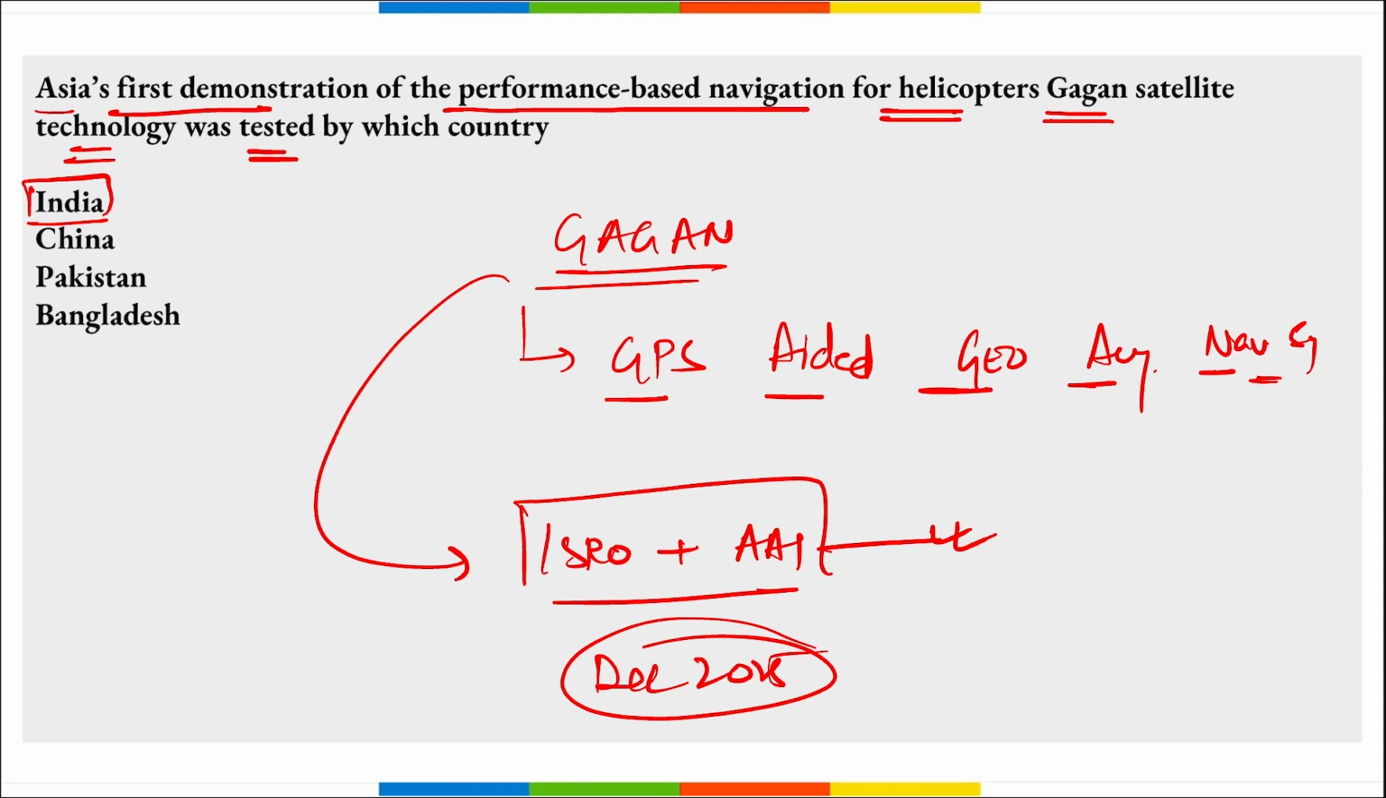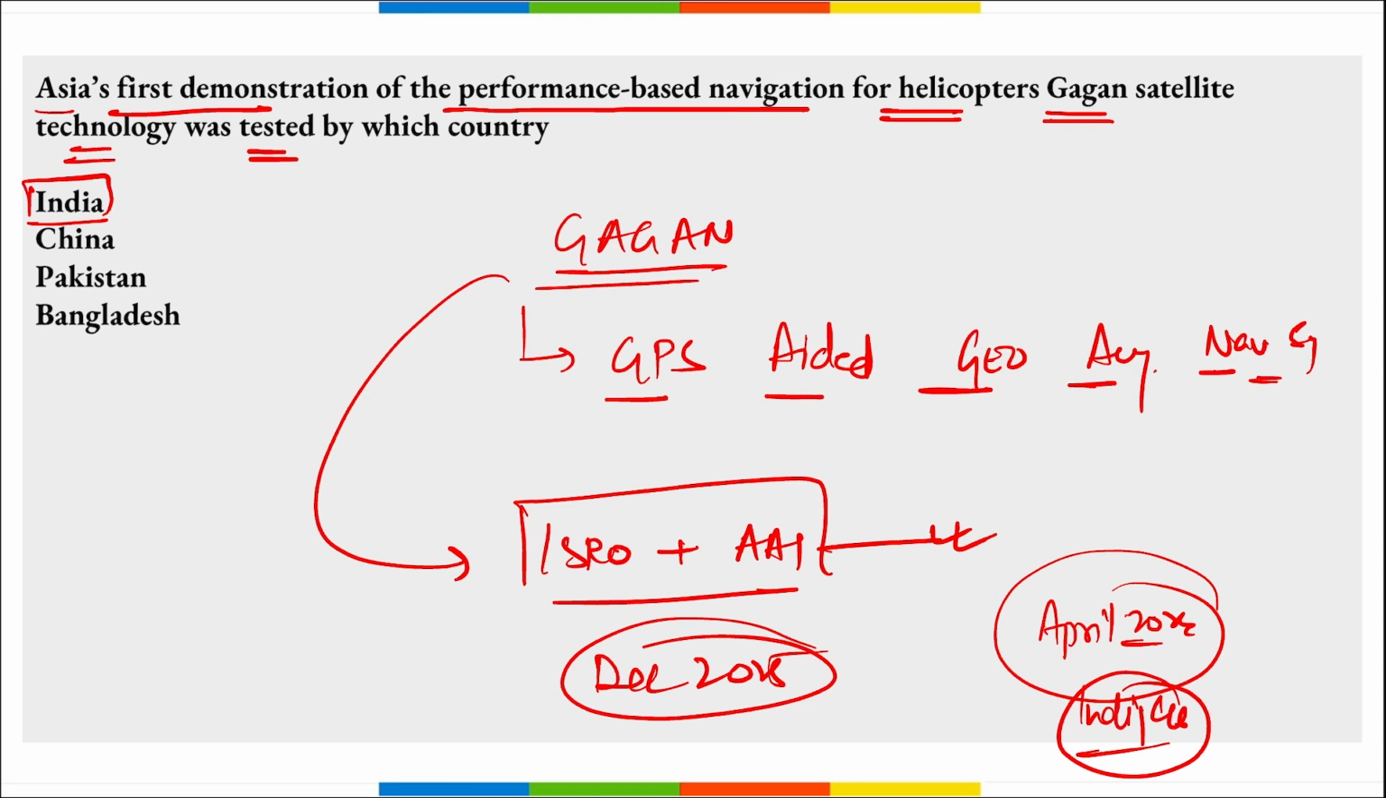Apart from this, Gagan will also provide the capability for increased accuracy in position reporting, allowing for more uniform and high quality air traffic management. Also remember, in April 2022, Indigo became the first airline in India to land aircraft using the indigenous navigation system Gagan, right? Next.